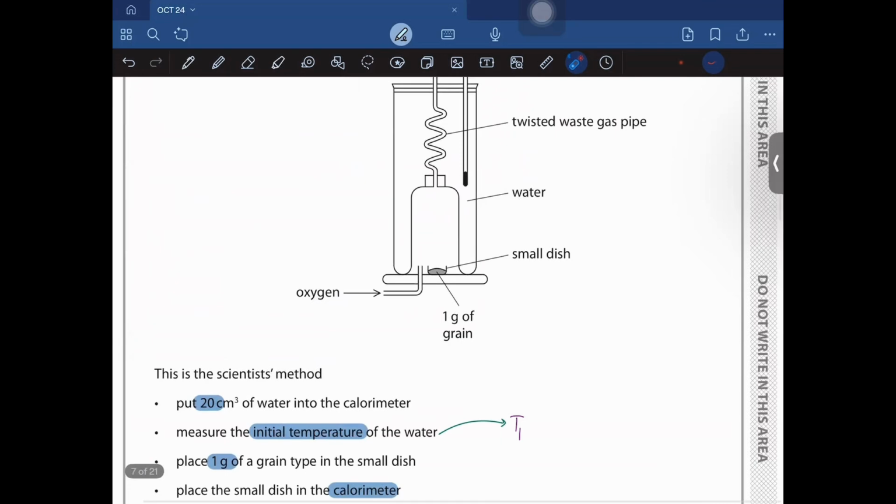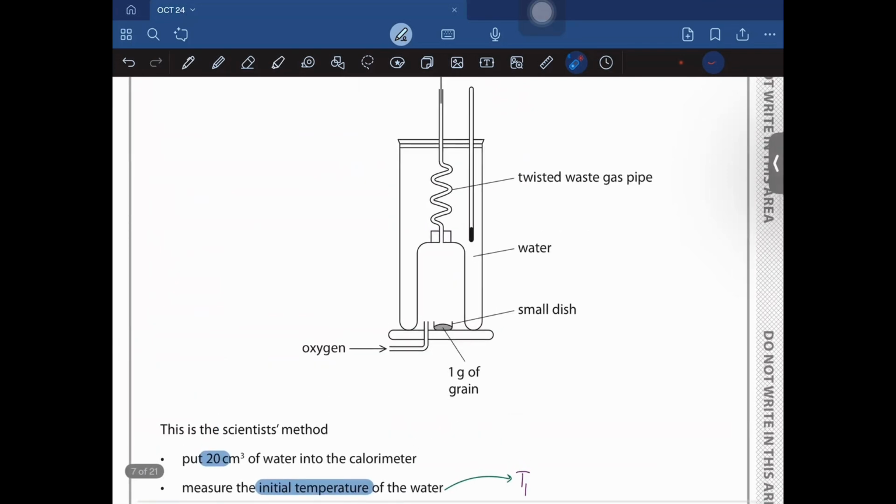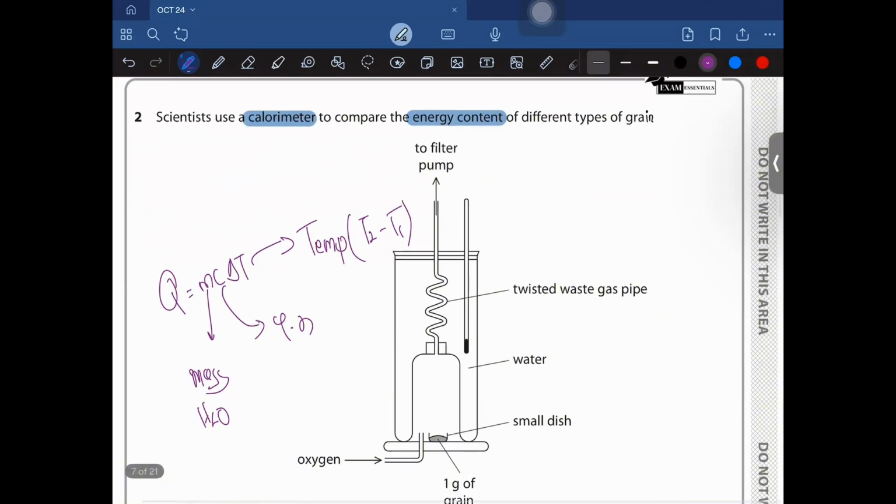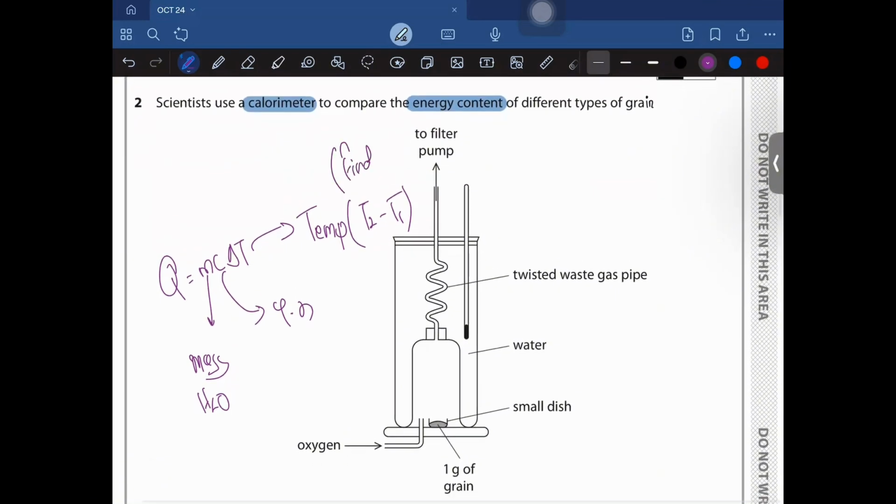If you have chemistry, by now you should be knowing that you should be using this formula: Q equals mcΔT, where m is the mass of water, specific heat capacity is c and it has a value of 4.2, and ΔT is the change in temperature. Change in temperature is going to be T2 minus T1, or final temperature minus initial, right?